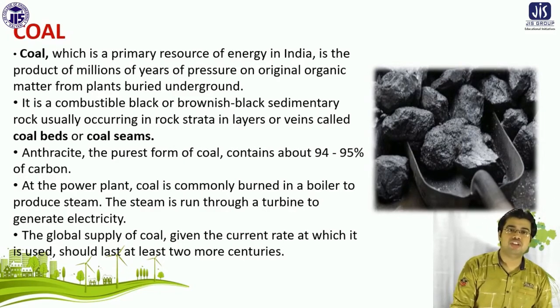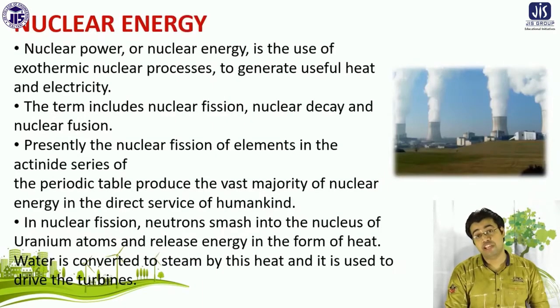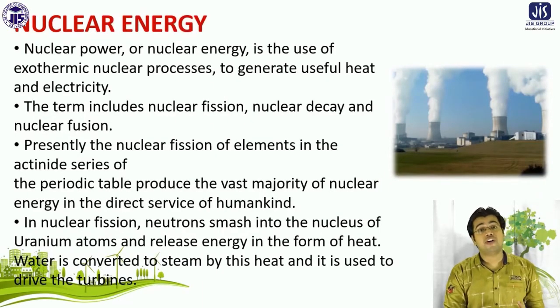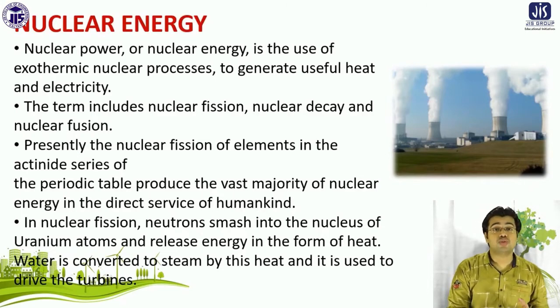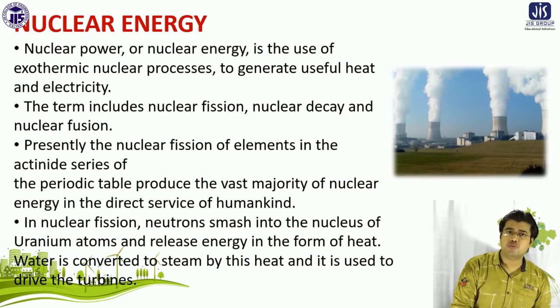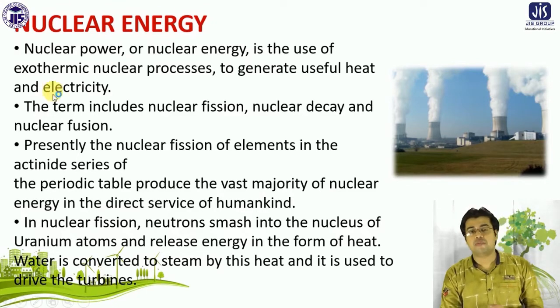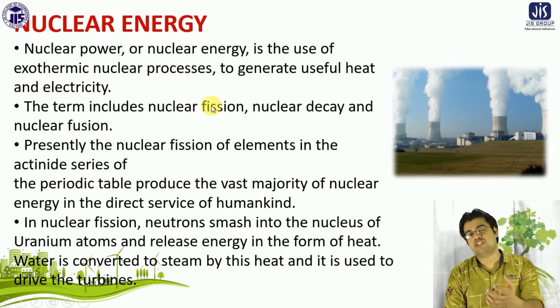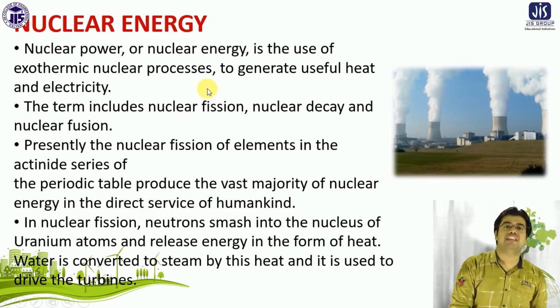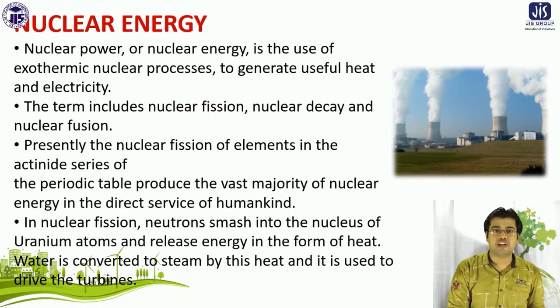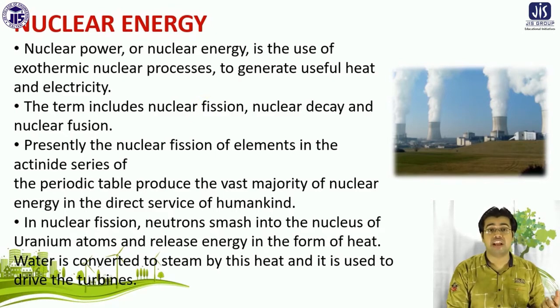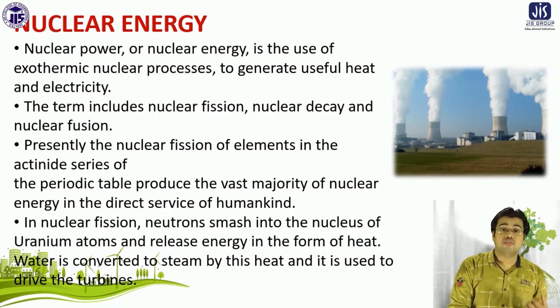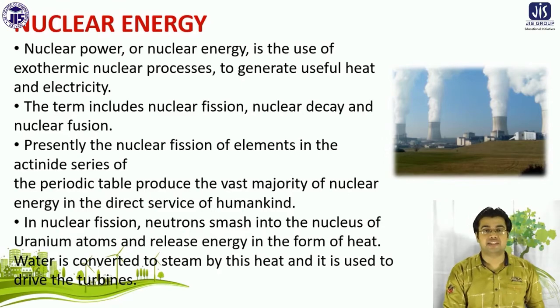Next, nuclear energy, the nuclear power plant, is also a big source of energy. Nuclear power or nuclear energy is the use of exothermic nuclear processes to generate useful heat and electricity. Fission is the major process, and some kinds of fusion also exist. Actinide series elements of the periodic table participate in the fission reaction that produces a vast majority of the nuclear energy in the direct service of humankind.